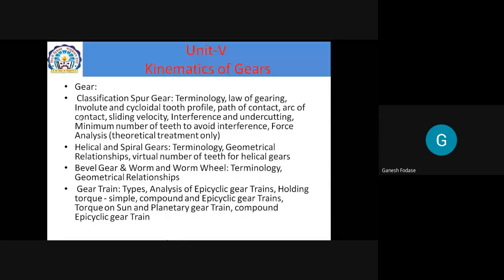Now in SME you might study only types of gears, but here we are going to study in detail about gears: what a spur gear is, what is its terminology, what is the law of gearing, types of profiles like involute profile and cycloidal profile, then important terms like interference and undercutting. Why will interference be there? Is it desirable or not? What is the concept of path of contact, arc of contact, sliding velocity? Then how much will be the minimum number of teeth to avoid interference in actual design?